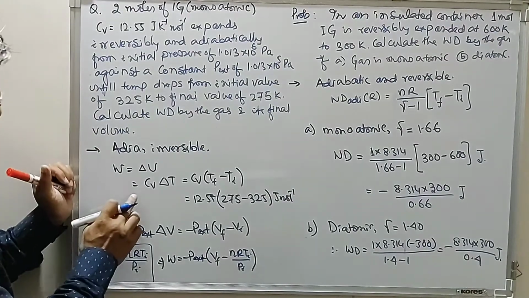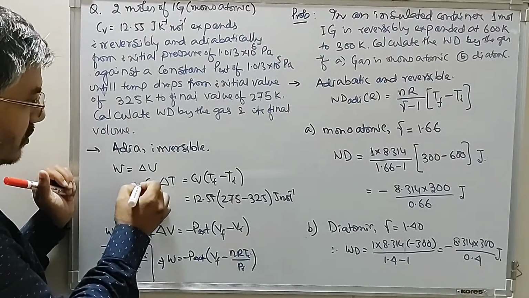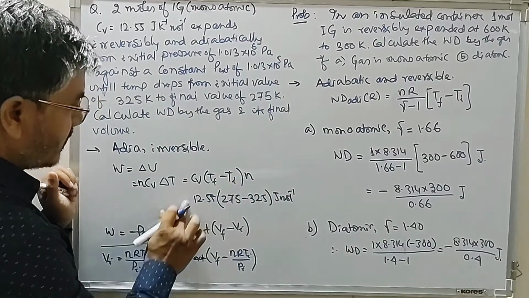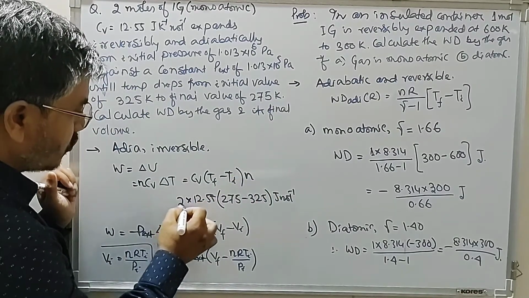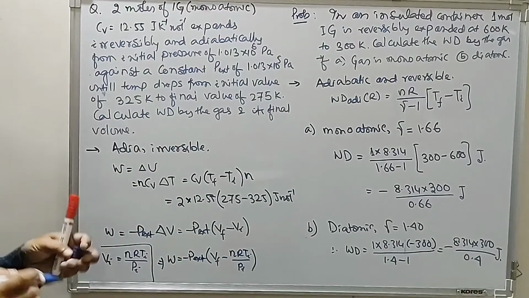Making one correction here. This is work done involving 1 mole. So for n moles, you have to multiply this by n. So this is n, so multiply this by 2. That is 2 moles of ideal gas. So this is the work done.